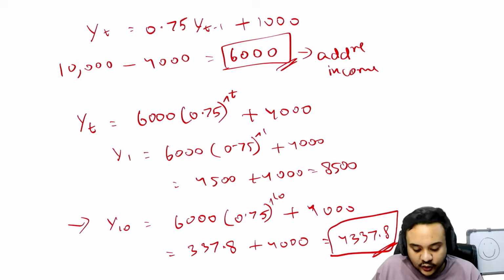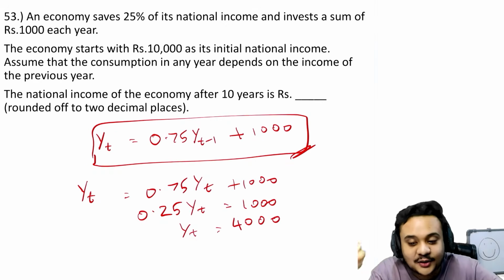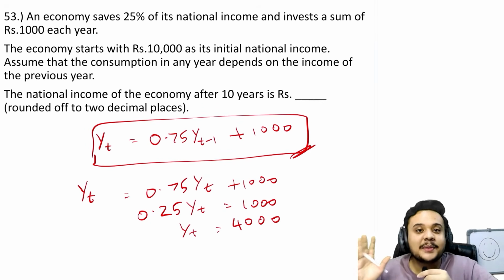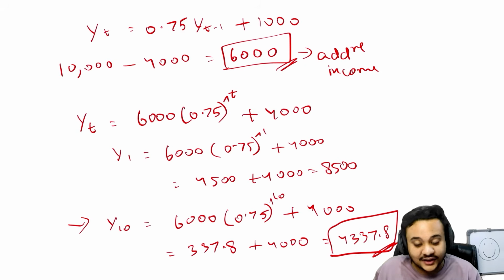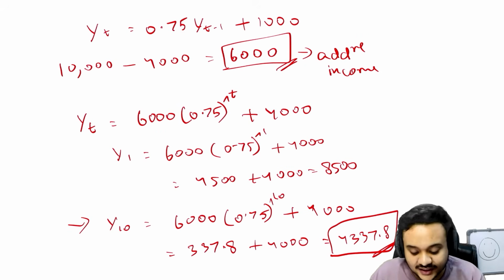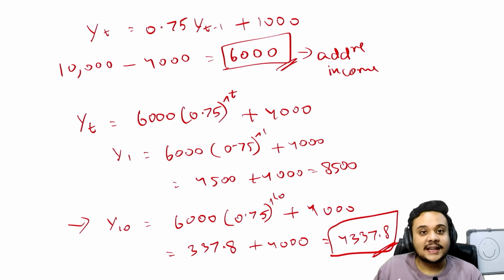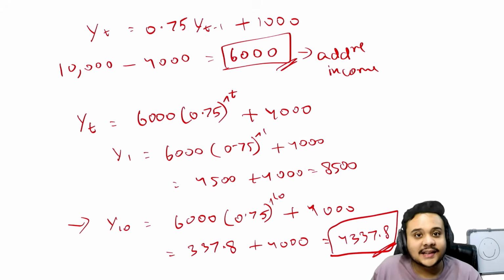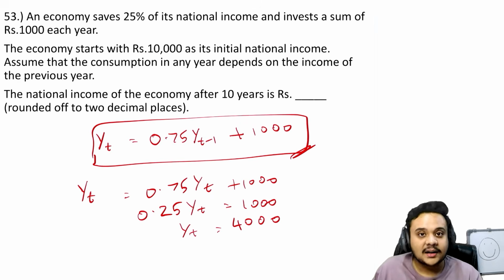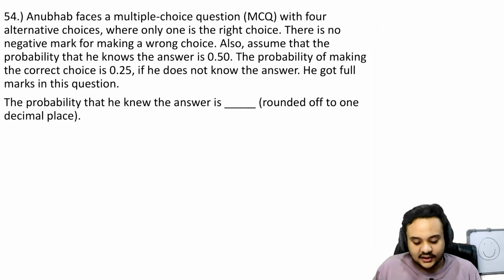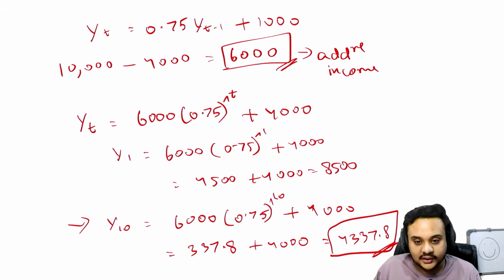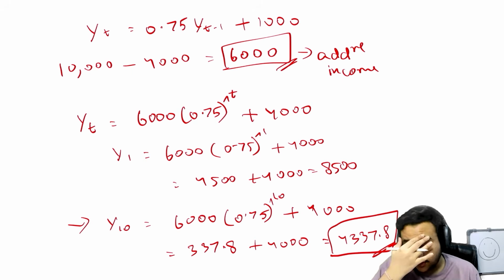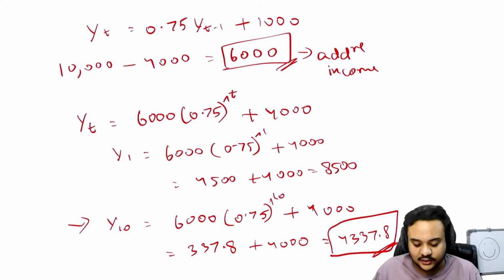So instead of solving for each year and then carrying that value forward, it will take you about 10-15 minutes, and you could have solved 5 questions in that time. That is why I had to show you this method, which is very efficient. And trust me, most of the students will be wasting their time solving for each year manually. If you know this hack, then obviously you are way ahead of the rest of the students. This was definitely a question on the harder side, because not a lot of students know this method and they had to waste a lot of their time. So most of the students had to skip this question, right?